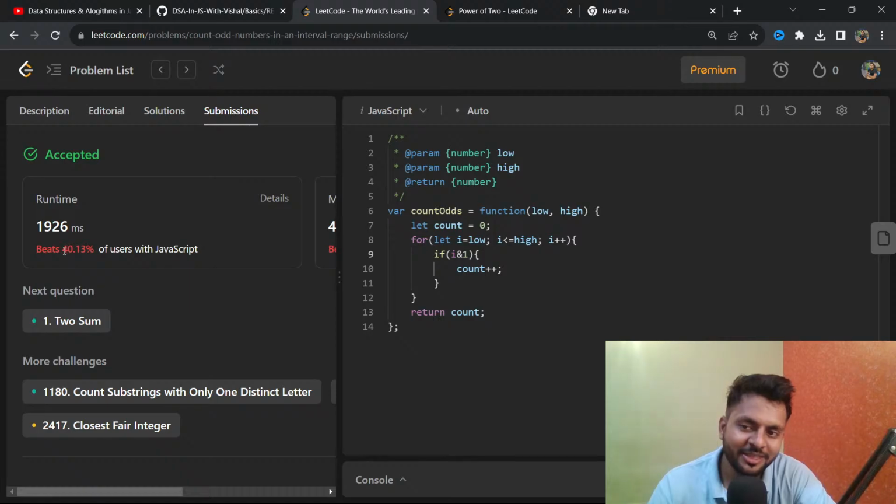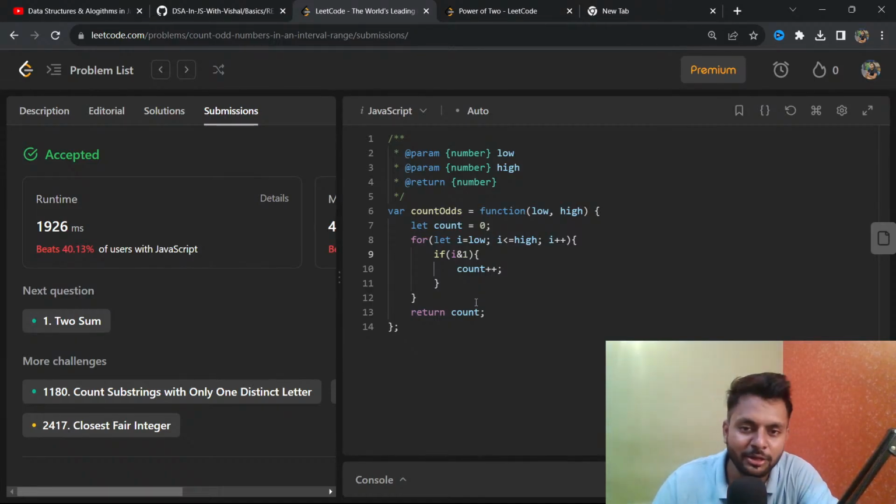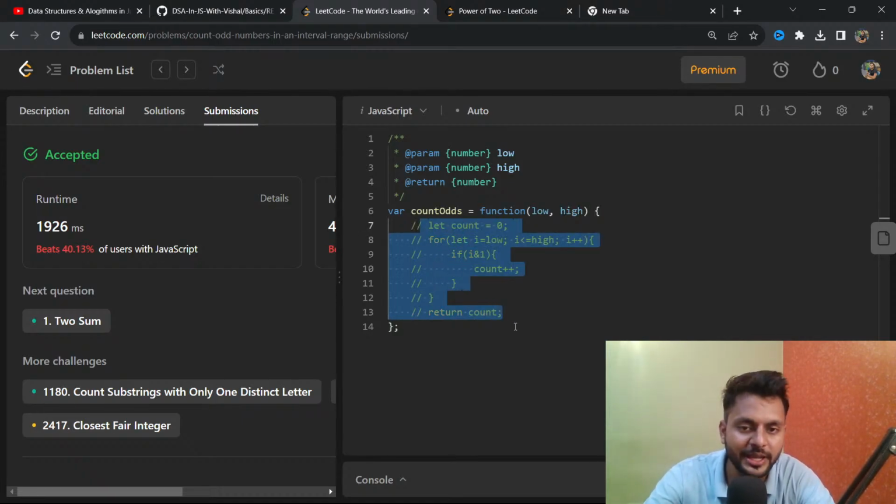So it beats 40% because modulus is a very costly operation, and I don't want to go into the depth of why it's so. But if you want to solve it without the loop, let's solve the second solution.